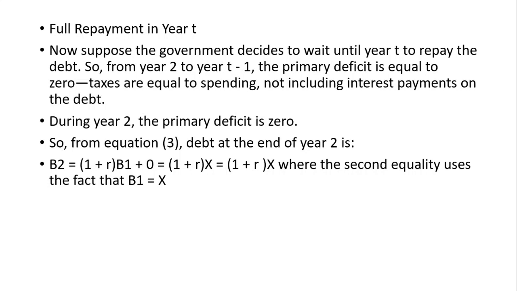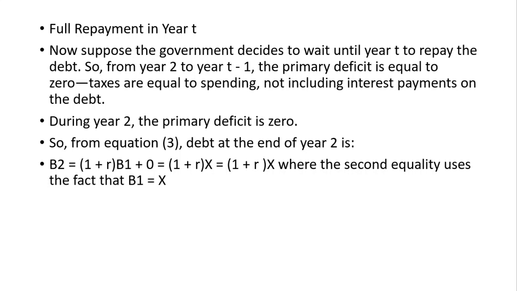So the equations are given below. The government decides to wait until year T to repay the debt. So from year 2 to year T minus 1, the primary deficit is equal to 0. So for each period under consideration, the current expenditure is met by current taxes, but not the interest payment on debts.